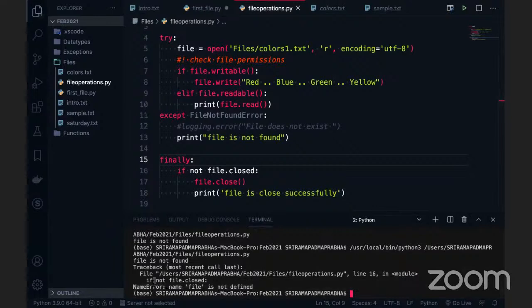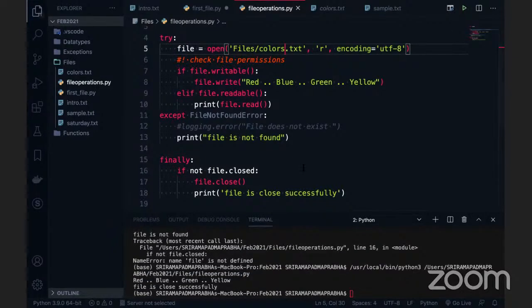We have name error here saying that name file is not defined. The file is already defined above, file is equal to open, files.colors1.txt. Is it because of the wrong file? Okay, I'm going to give the correct file now, colors. Now I'm going to execute this code. This is done.